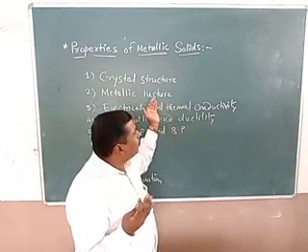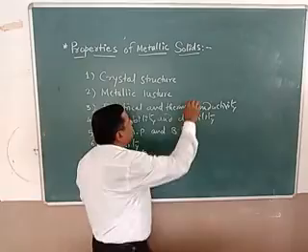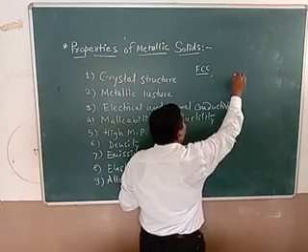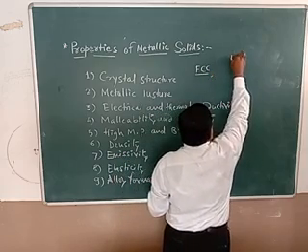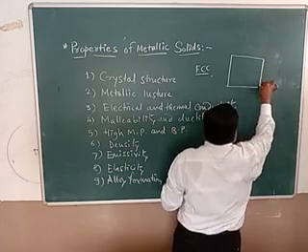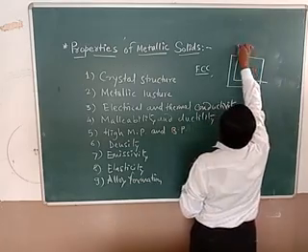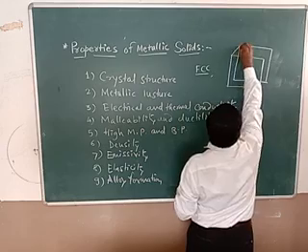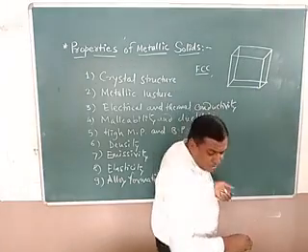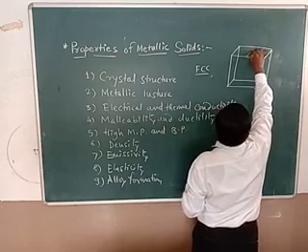And totally what happens here? 3 types of structures are present. One you can say face-centered cubic structure, that is FCC structure. And when you take FCC, totally what happens here? The structure can be drawn as a regular face-centered cubic structure. Now when you take face-centered cubic structure, this can be drawn like here. You should join these corners. Again you should join the centers. The centers of this cube can be joined.